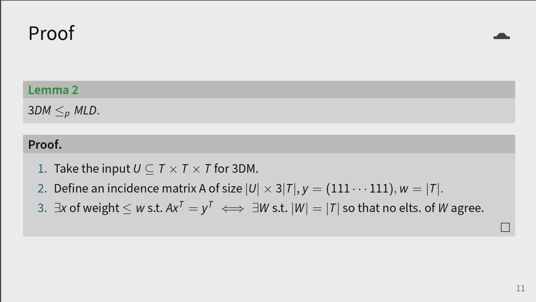This means that we can solve 3DM in polynomial time if we have an algorithm to solve MLT in polynomial time. Using the input of 3DM as a subset U of T^3, we construct an incidence matrix A of size |U| times 3|T|, and the input to the MLT problem is given by this matrix A, a vector Y of all ones, and W equaling the cardinality of T. If there exists a solution to this instance of the MLT problem, then there exists a vector x of Hamming weight |T| such that xA equals Y, and this implies that there is a subset W of U with size |T| such that no elements of W agree, and our reduction is complete.